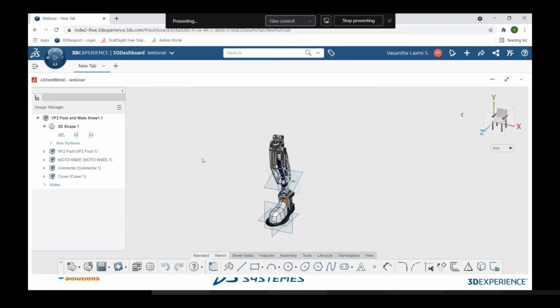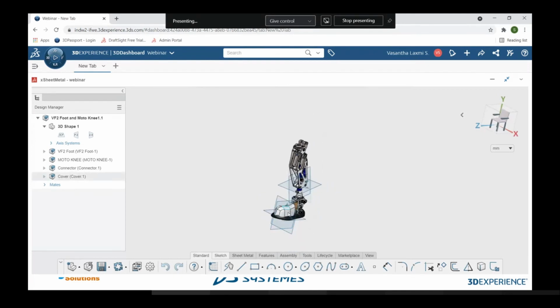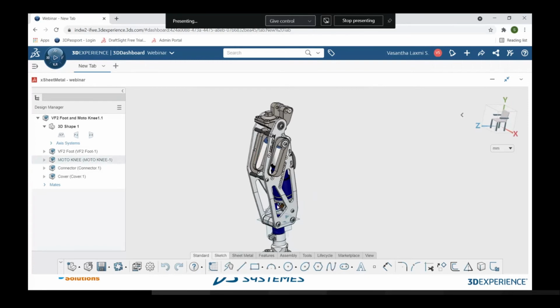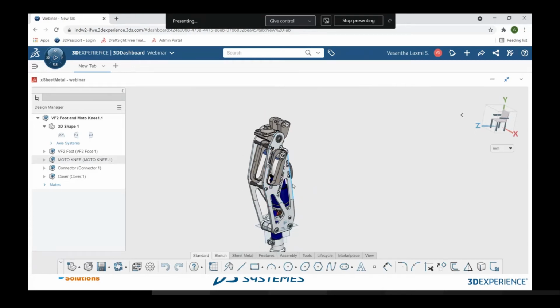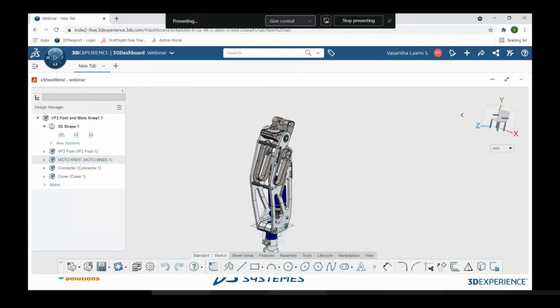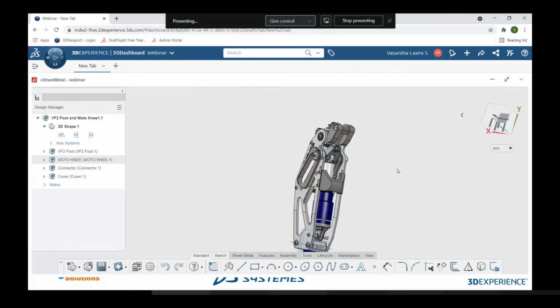So this is the assembly which was previously created by Vasanta, my colleague. Here you can see the upper assembly part. With the help of sheet metal, I am going to create the cover for it, which will cover this upper part from all four sides. So you can see over here.